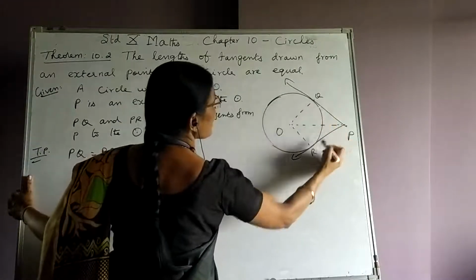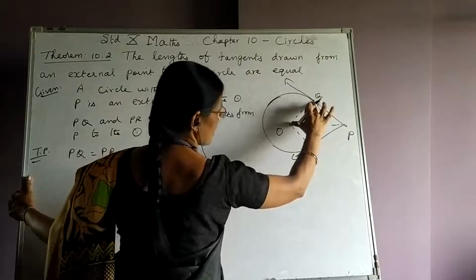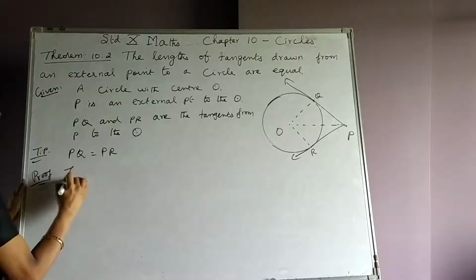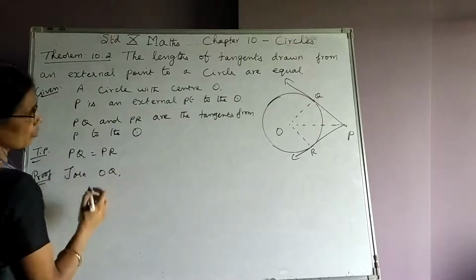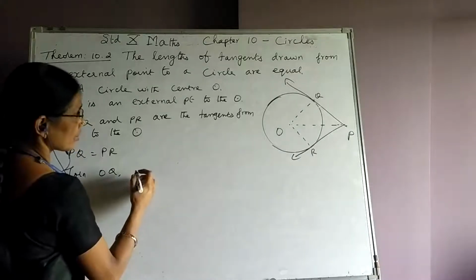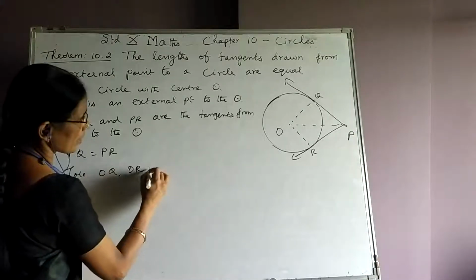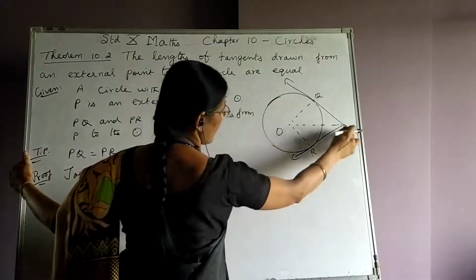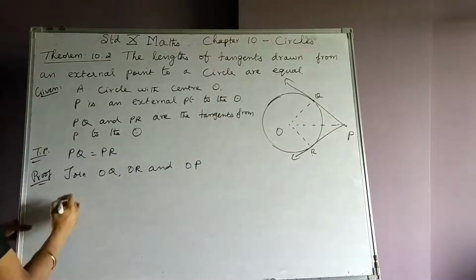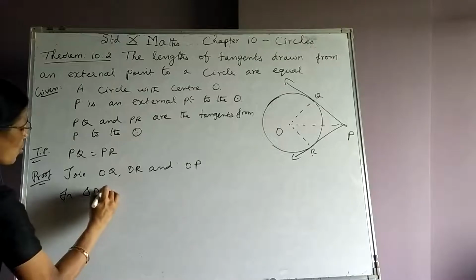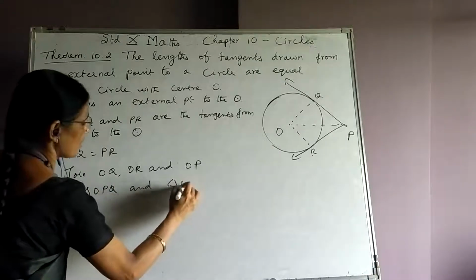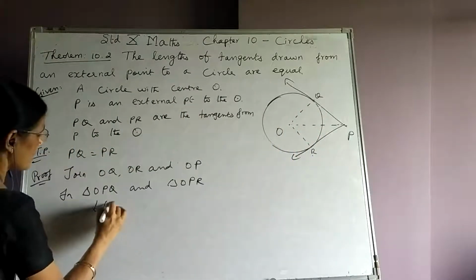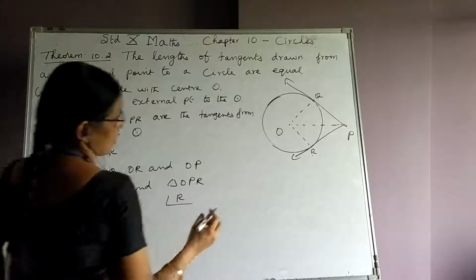PQ and PR are the tangents, OQ is the radius, right? So we are going to join OQ, OR and OP. So O is joined with R, P and Q. So I have taken triangle OPQ and triangle OPR. There are two triangles, right? Here I take angle Q and here I take angle R.